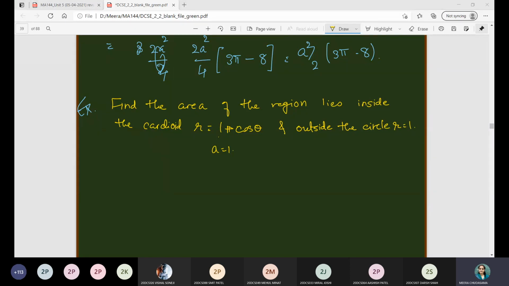Circle centered at origin with radius 1. Yes, very good, Arya. So it is a circle centered at origin with radius 1. So draw these two curves first and tell me what region you will get. If you can post a screenshot of your drawing in the chat box, then it will be fine.